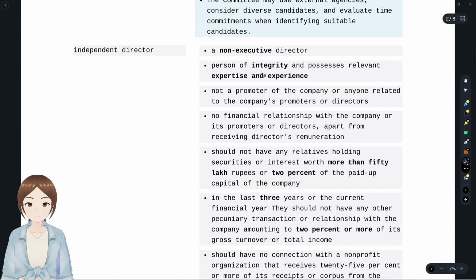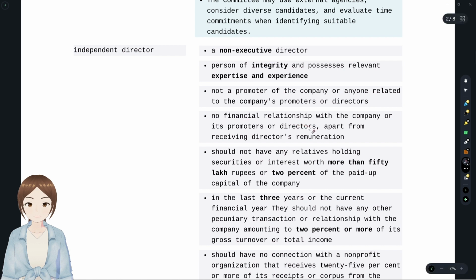So that's why nobody could appoint just anyone as an independent director or bring them into the company. He needs to have some expertise in order to be appointed as an independent director. So for that we have to check the integrity, expertise and experience of that person. We have to justify the appointment to our shareholders, being promoters. And obviously the independent director should not be a promoter of the company or anyone related to the company's promoters or directors, because he's independent, right? He should be independent. And it's also recommended by company law.